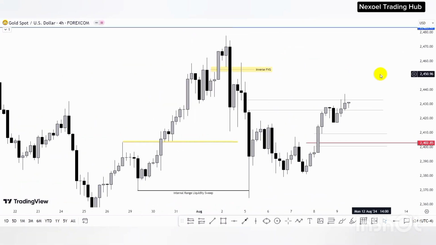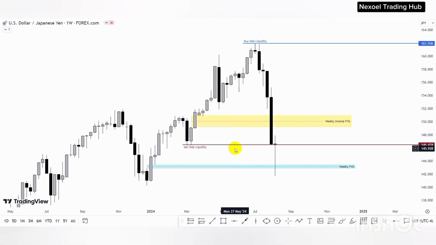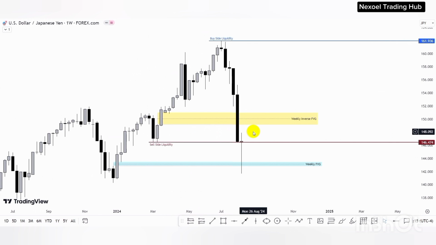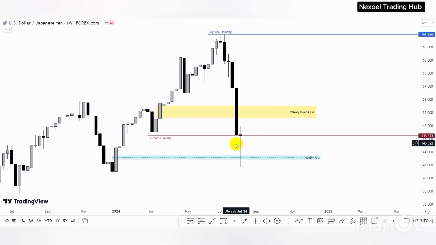So let's check the USDJPY pair too. During last week's forecast, we actually anticipated to see price raid this sell side liquidity. Now we can see that price actually raided the sell side liquidity because we also saw this weekly fair value gap. And we anticipated to see the reaction of price at this fair value gap. Then we framed the bullish movement of price to the upside.